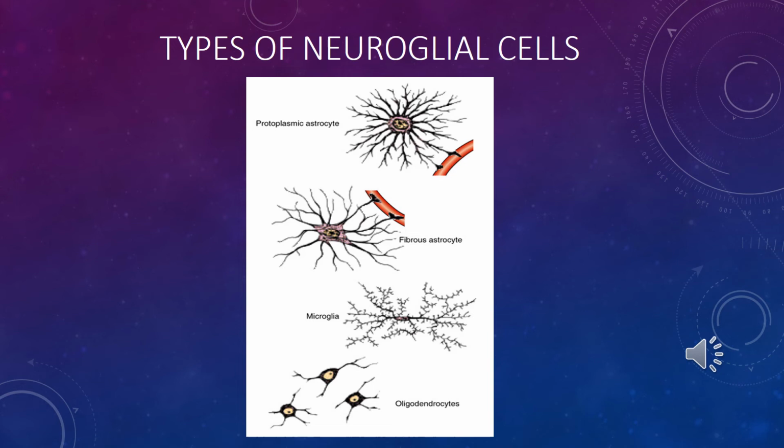It's a scheme of types of neuroglial cells present in your textbook. Here you can see types of astrocytes: protoplasmic astrocyte in gray matter in the central nervous system, fibrous astrocyte in white matter in the central nervous system, oligodendrocytes with 5, 3, 4 processes, and microglia cells in the non-active period.